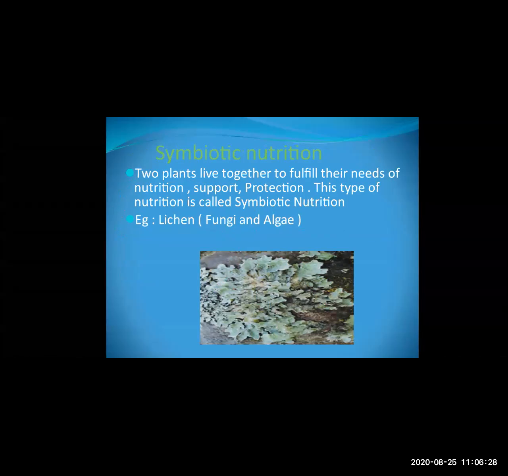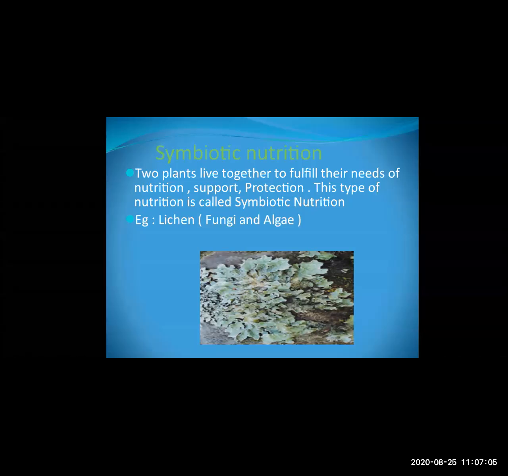Then the next topic is symbiotic nutrition. Now here, what does the word symbiotic means? Where two plants live together to fulfill their needs. Okay, means you have seen most of the times that two plants are growing together. So if the two plants are going together, they are fulfilling their needs of nutrition, support and protection. Okay, so if you see this type of nutrition, that is called as symbiotic nutrition.